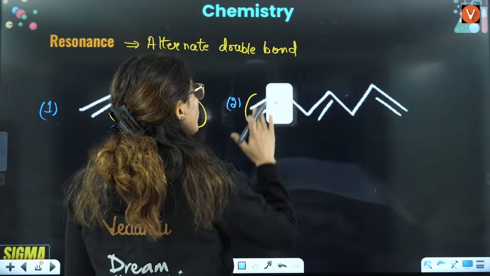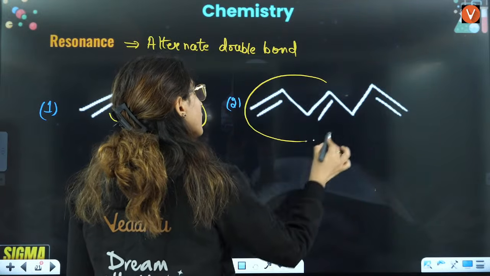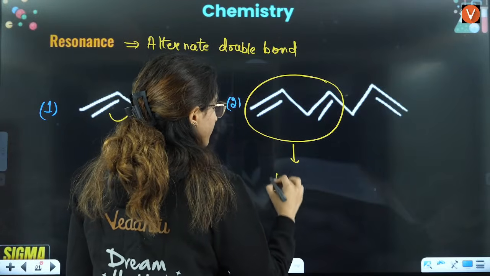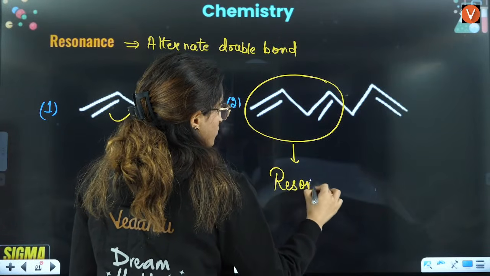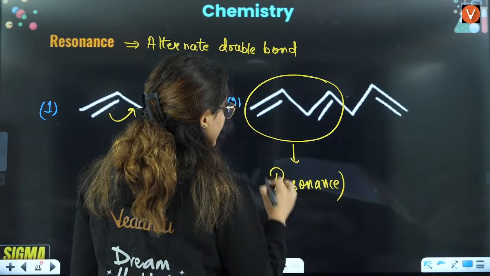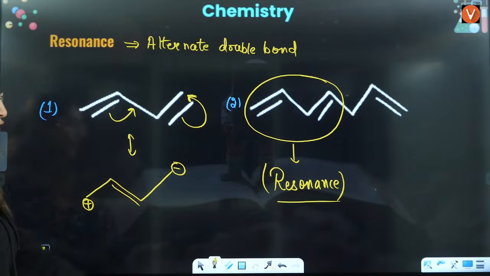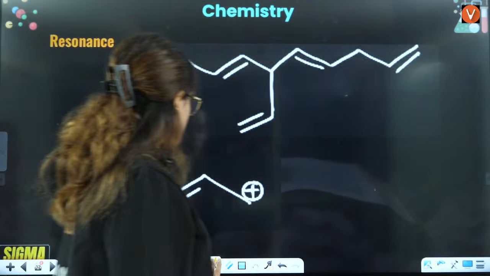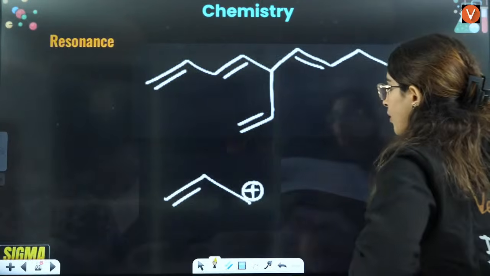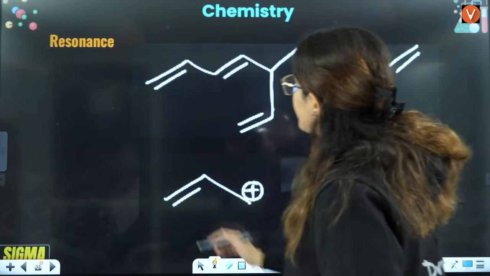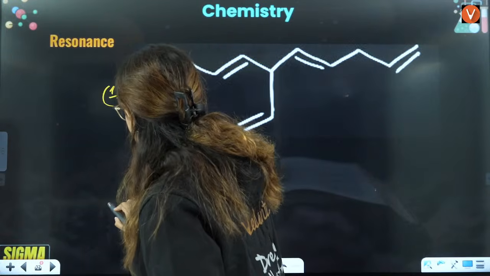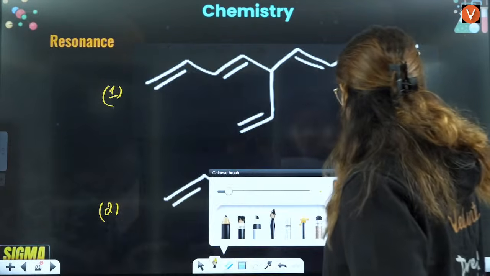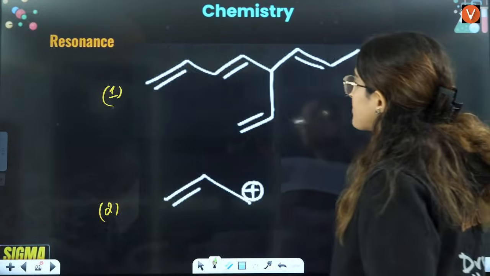This is the only point where you can see the resonance, right? Right everybody? Understood that or not? Yes. Next, if you see this one here, tell me about this one. This is the first and this is the second. Everybody, do let me know which one will show the resonance.